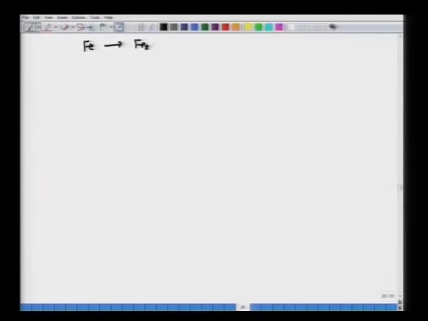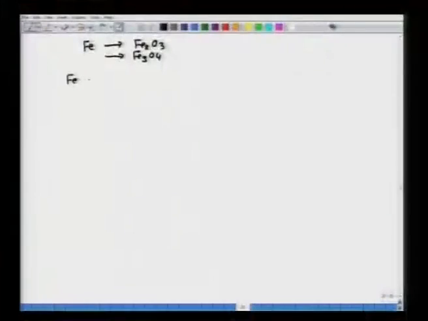Now, it also says some amount of iron is oxidized to Fe2O3 and some amount to Fe3O4. We have to know how much iron is remaining, because some iron has gone to the formation of FeS.